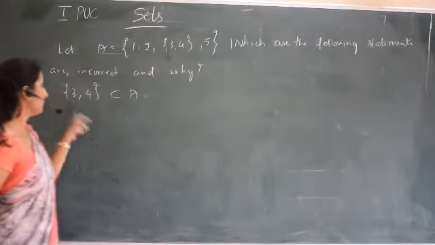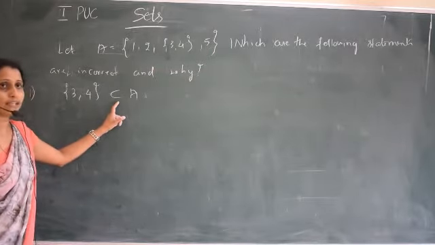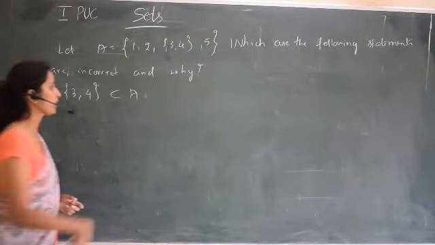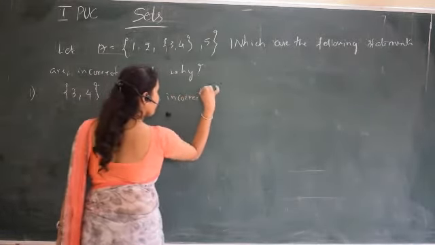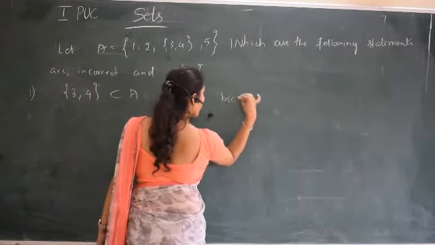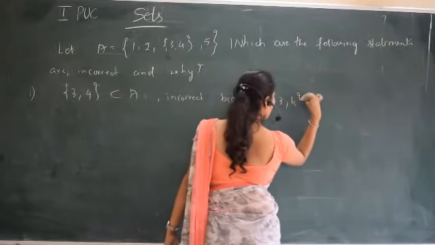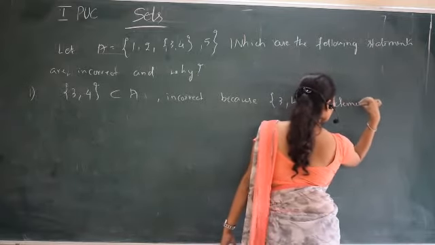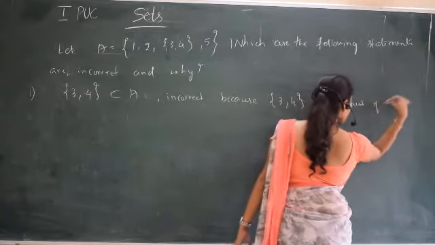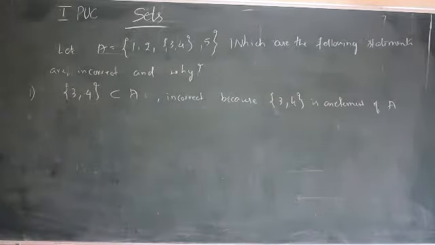So element contained in A, or subset of A, is not possible, so this is incorrect, because {3, 4} is an element of A, it is not a set.